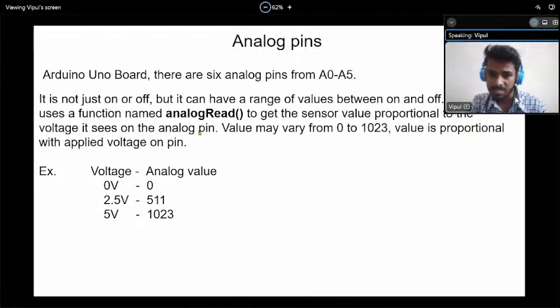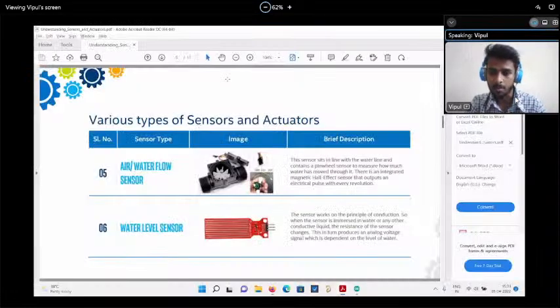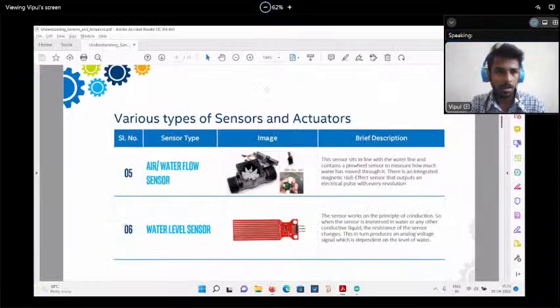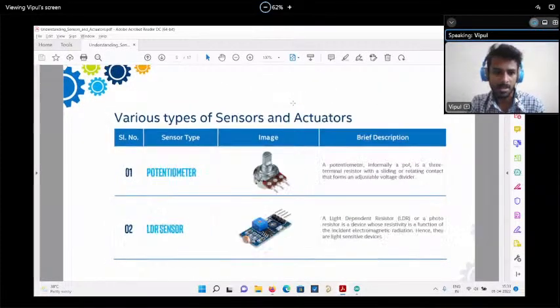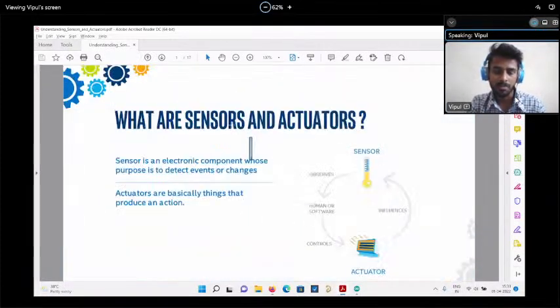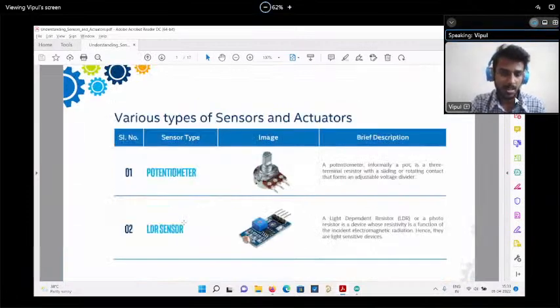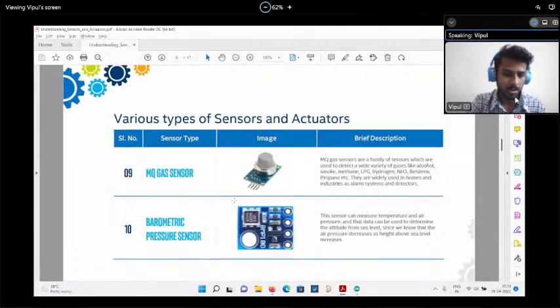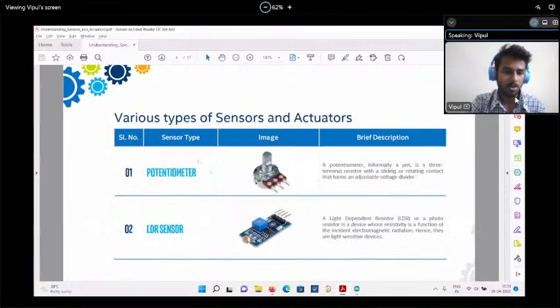For that, we'll see this table. Last time we studied it, right? We have learned about different kinds of sensors and actuators. Inside that, we have already learned about a lot of sensors. There are 20 to 28 sensors. We have learned about this sensor. So what is this sensor? We just have to define whether it's an analog sensor or a digital sensor.